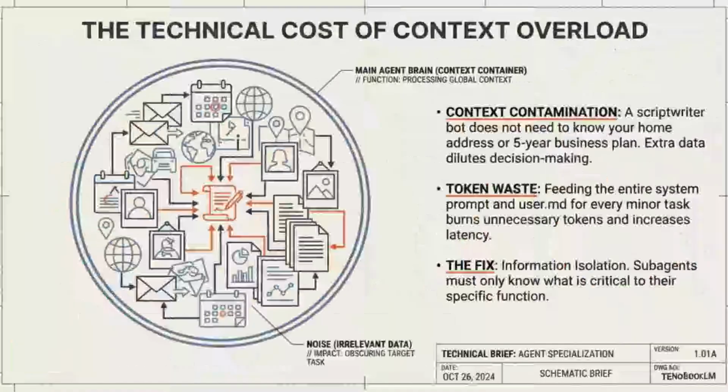The technical root of this problem is context overload. When you feed a single agent everything, your home address, business plans, and daily tasks, it creates context contamination. This noise obscures the target task and burns unnecessary tokens, leading to higher latency and poorer decision-making.